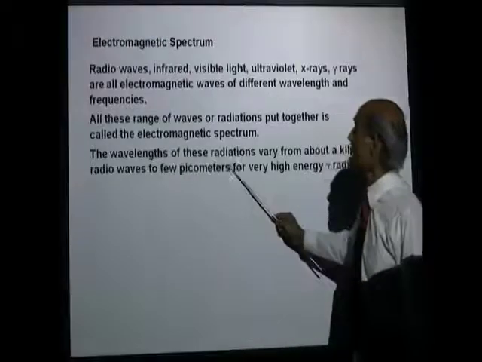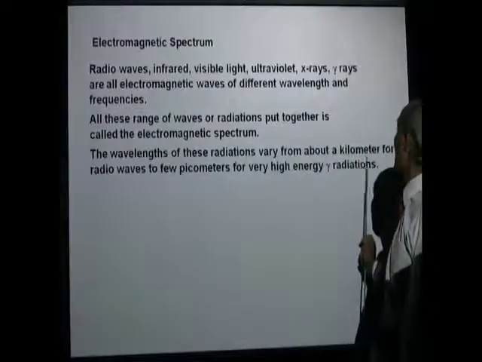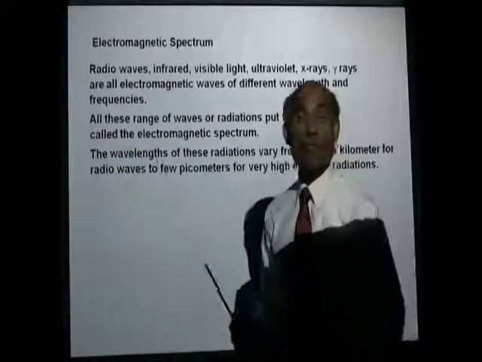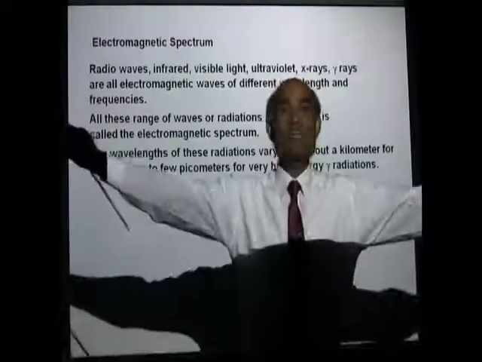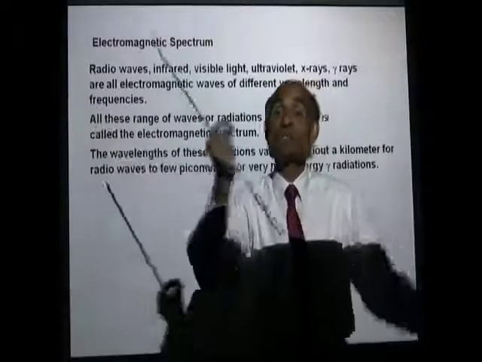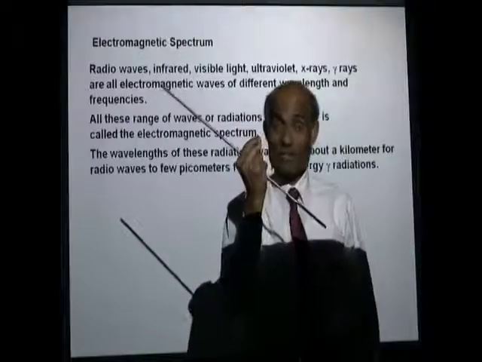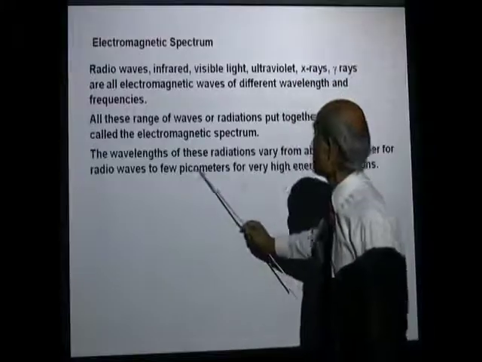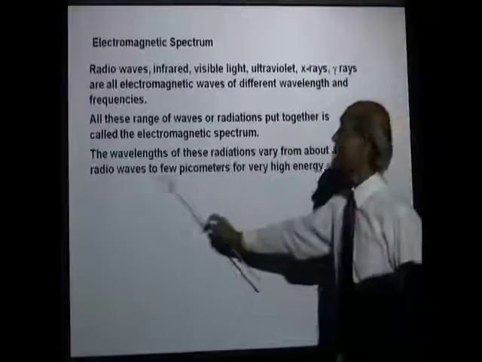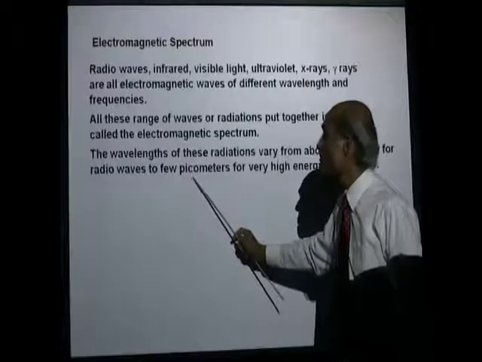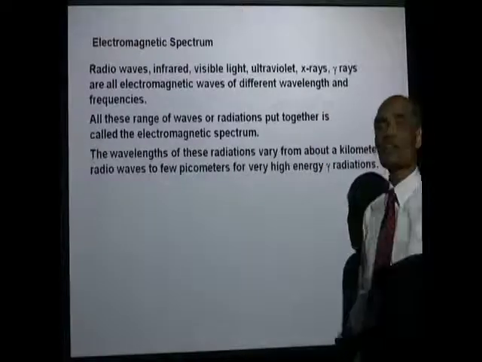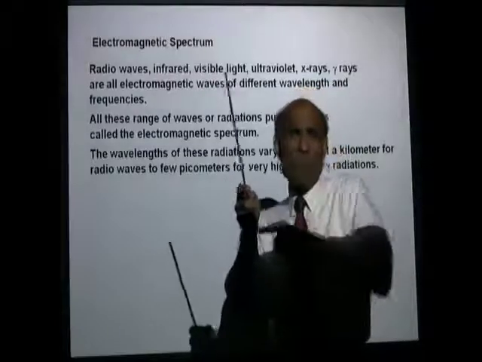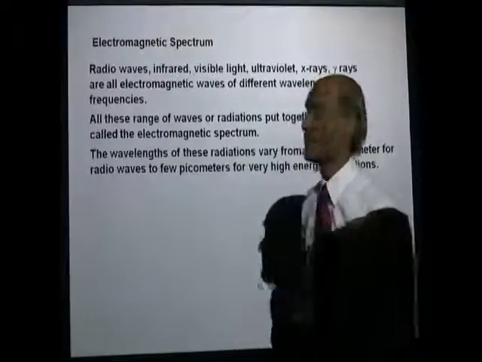The wavelengths vary from about 1 kilometer for radio waves, though radio waves themselves range from a few kilometers to a few millimeters, short waves and long waves, to a few picometers for very high energy gamma radiations. These gamma radiations are so short they can actually penetrate through you without you even knowing.